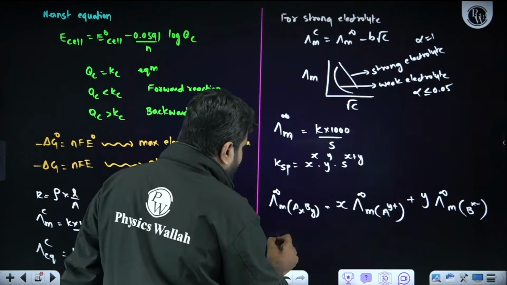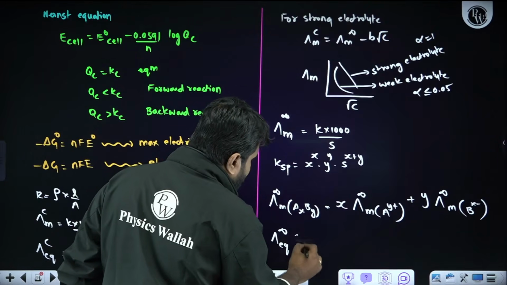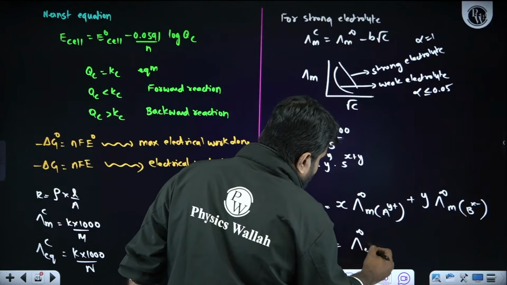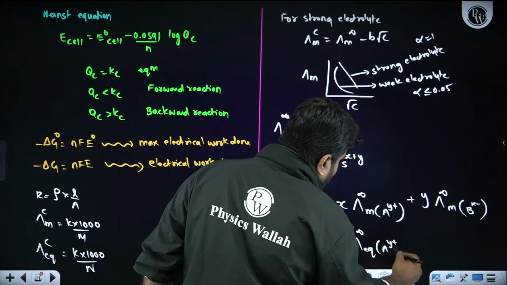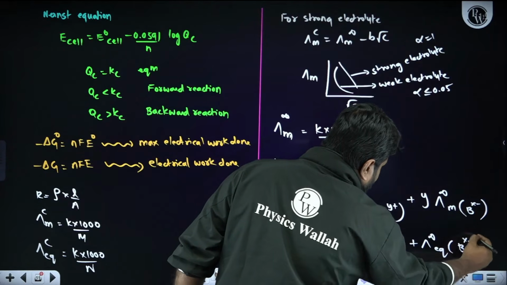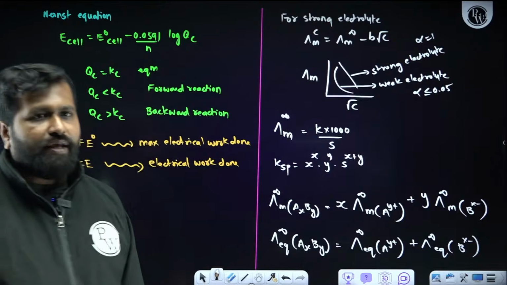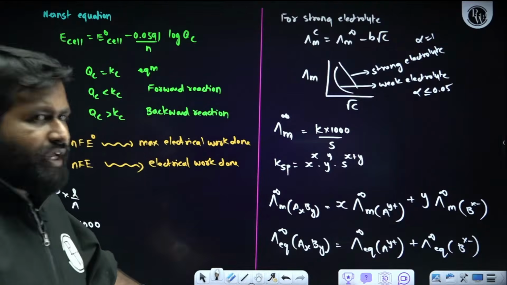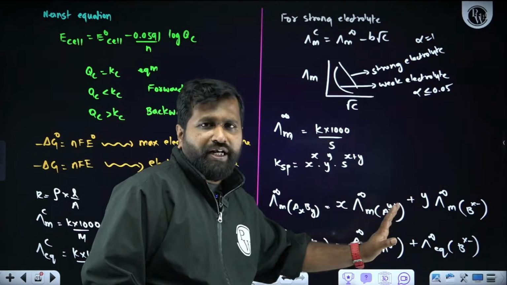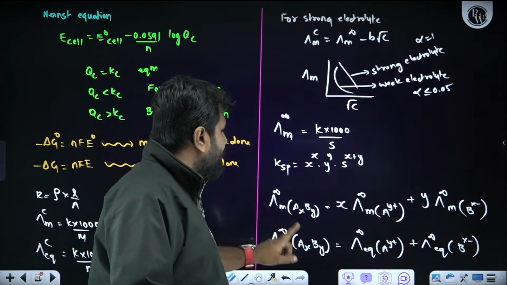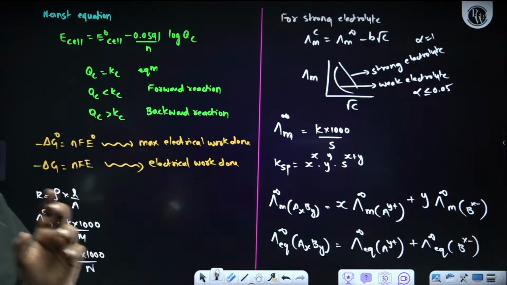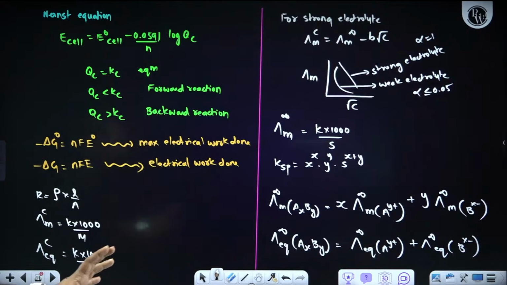Suppose I am writing for equivalent conductivity, what is the difference? Equivalent conductivity means equivalent conductivity of Ay plus plus equivalent conductivity of Bx minus. What is the difference you can understand here? Remember one thing, whenever I'm dealing with equivalent conductivity, we won't consider the stoichiometric coefficient. When it comes to molar conductivity, we will consider the stoichiometric coefficient. Is it clear, my dear students?